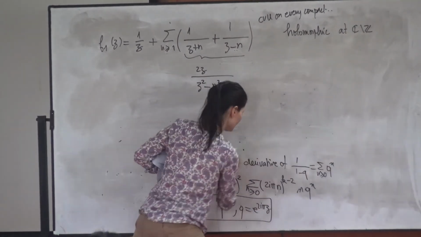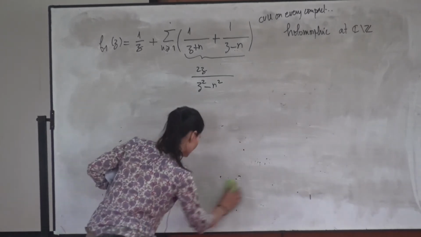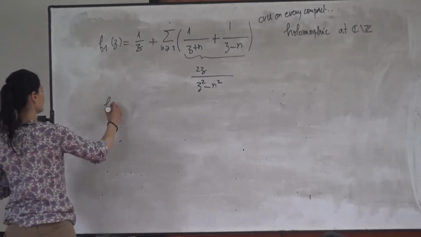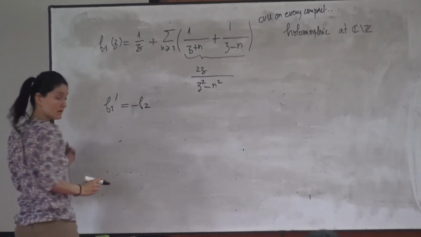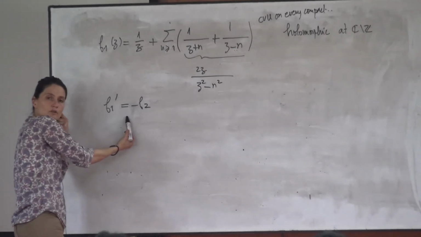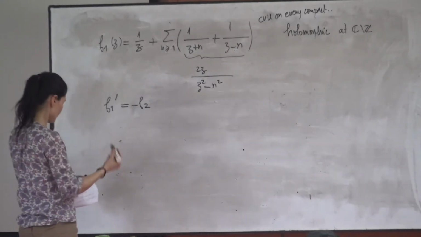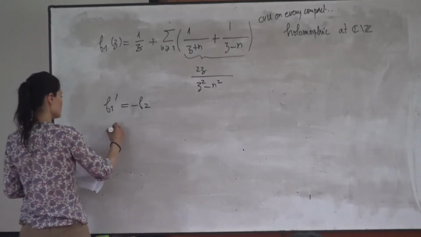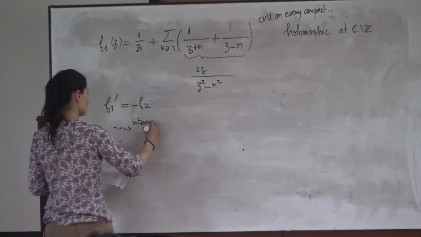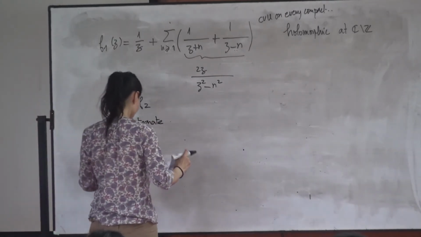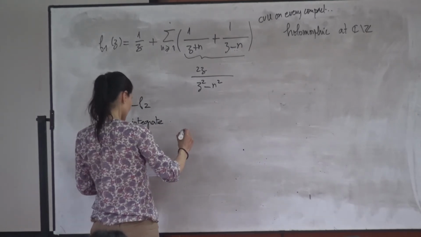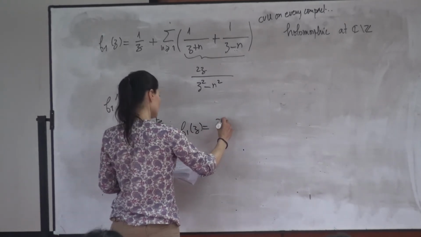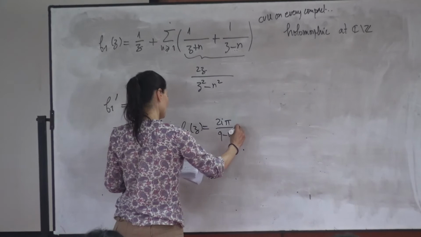And if you do that, you can see after a computation that the derivative of f1 is equal to minus f2. And since you already computed f2, you can compute f1 by integrating. I don't write all the detail because I don't have time for this, but if you integrate this, you find that f1(z) is equal to 2 e pi over q minus 1 plus a constant.